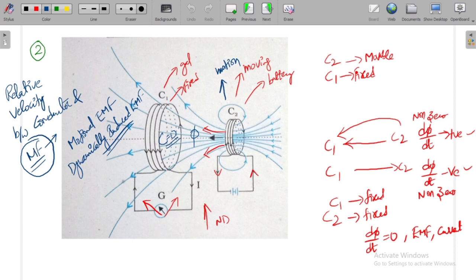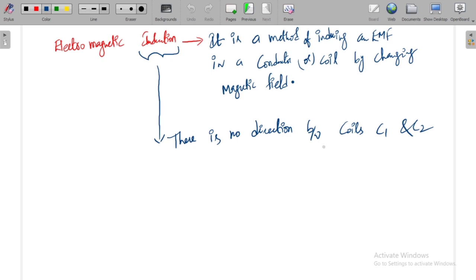So we can call this electromagnetic induction. Hence it is called electromagnetic induction, right? This is about Faraday's experiment in electromagnetic induction.